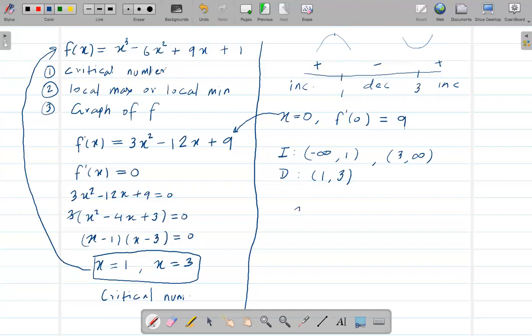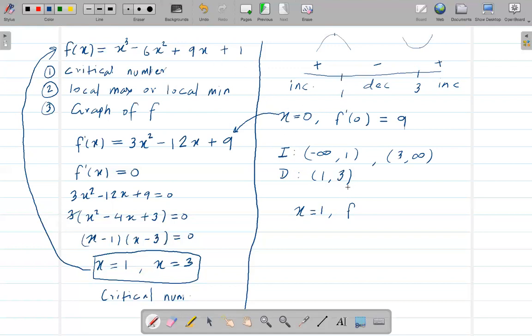So when x is 1, this time I have to plug in this 1 to the original equation to find local minimum or maximum. All right, don't be confused in this. To find positive or negative, whether the function is increasing or decreasing, I plug into the derivative. But to find local maximum or minimum, since I know this point is a critical number, I have to plug in this critical number to the original equation.